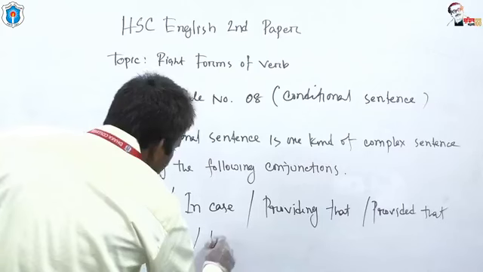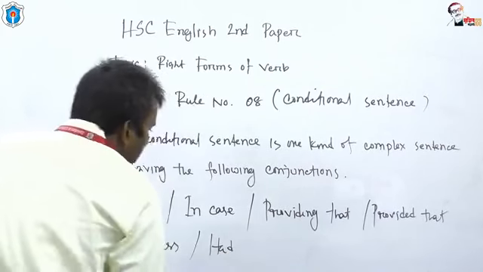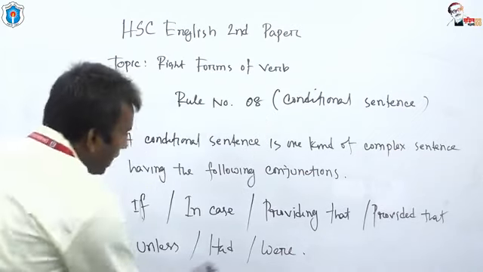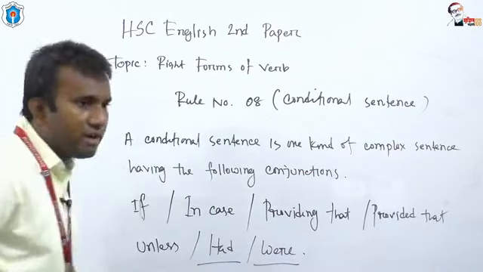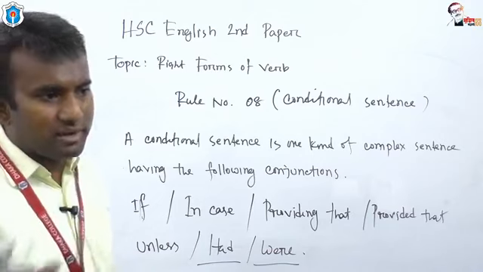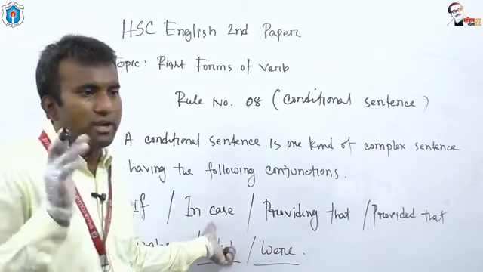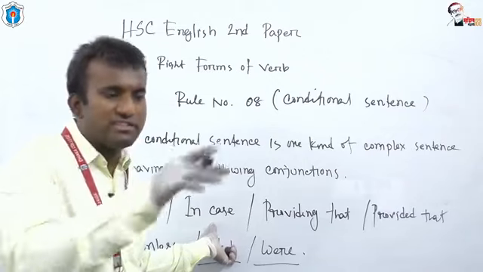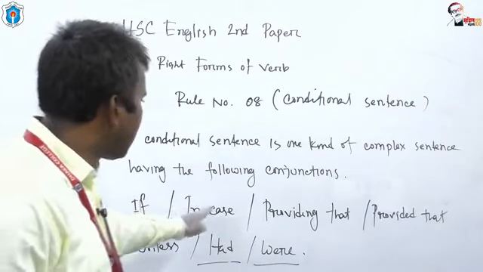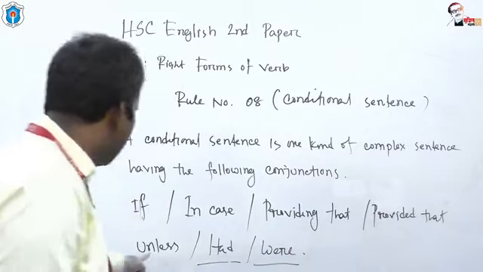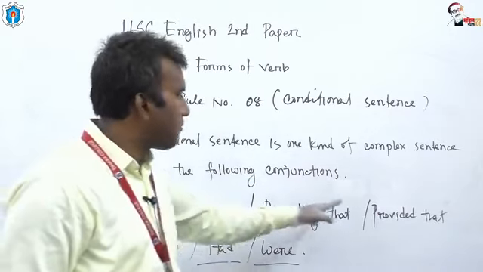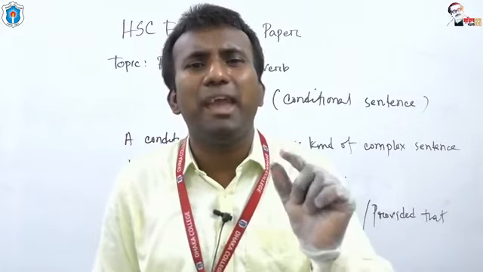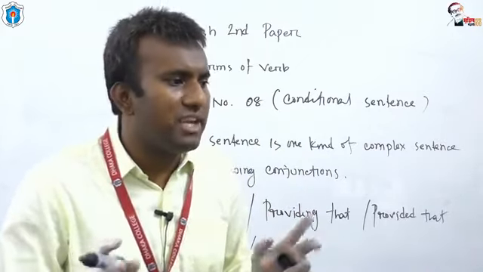You can use had, you can use were. Had and were are verbs, but they work both as the conjunction and also as the verb. If, in case, providing that, provided that, unless: all the conjunctions have the same meaning, dear students.